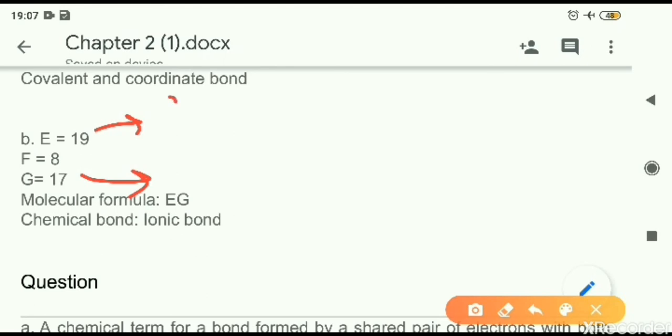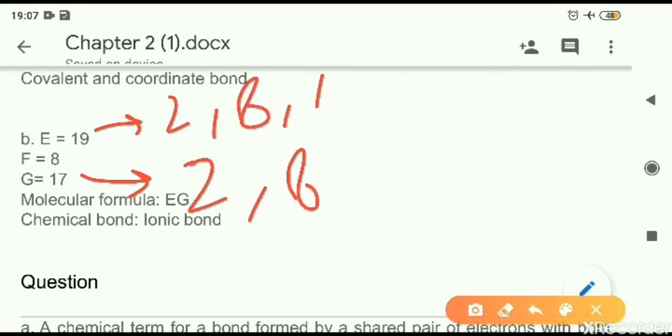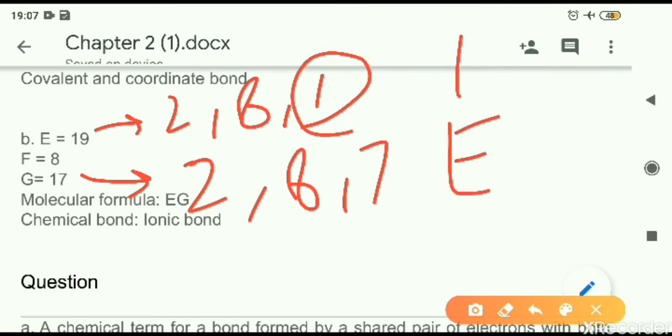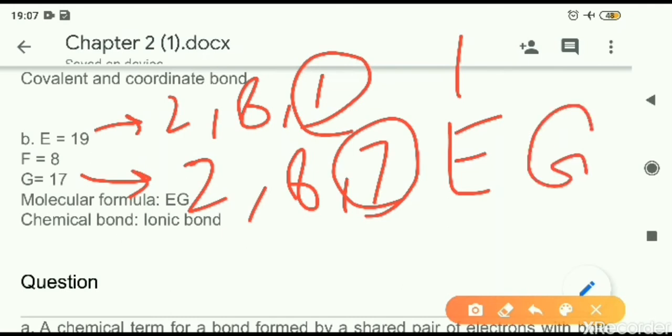So 19 we can write as 2, 8, 8, 1, and 17 will come as 2, 8, 7. Element 19 has outermost electron 1, so its valency will be 1. E has valency 1, and here you can see valence electrons are 7. For completing the octet, 1 electron is required, so the valency of G is also 1 because it is from the halogen group.